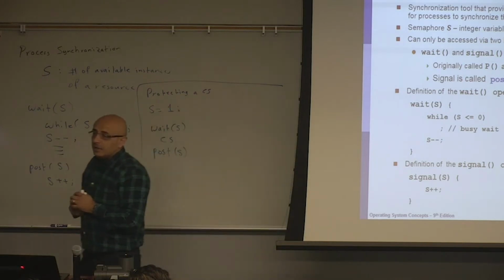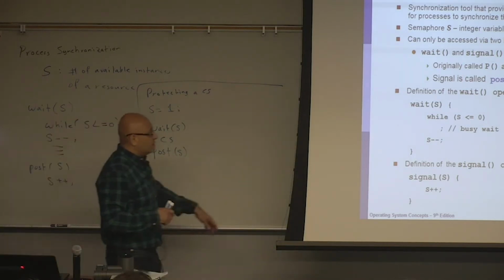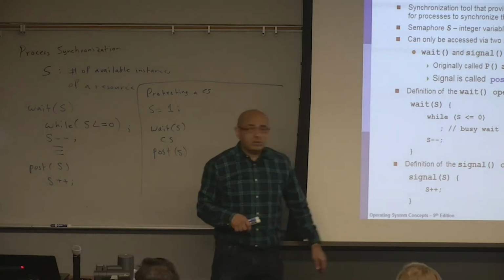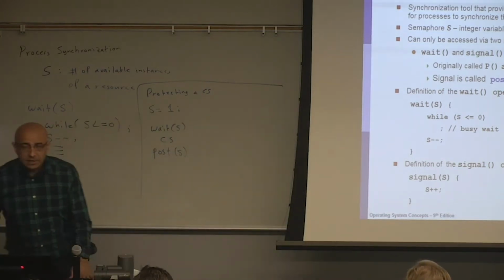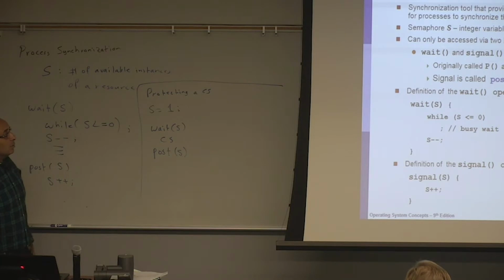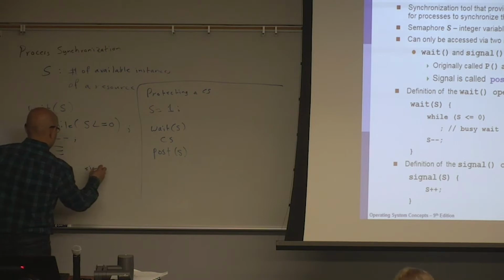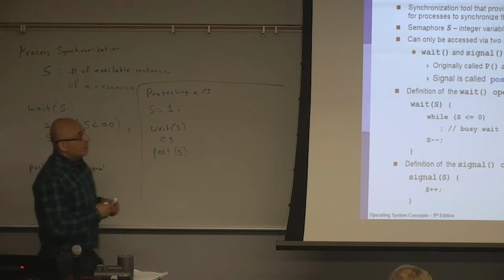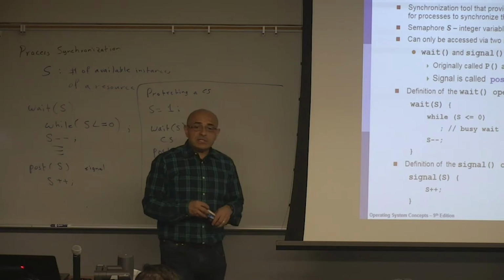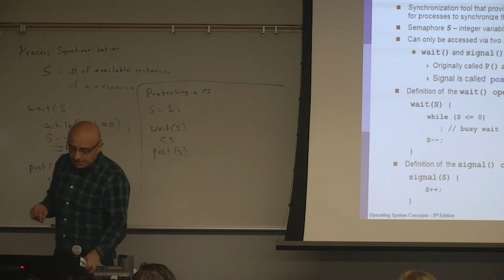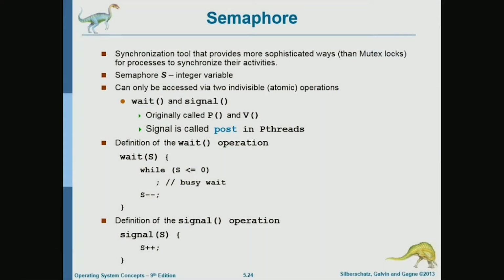And we will be using post and signal interchangeably here. In some systems it's called signal. In the POSIX APIs it's called post. So post or signal, same thing. Okay, now we will see. The semaphore can be implemented as busy waiting or with a queue.